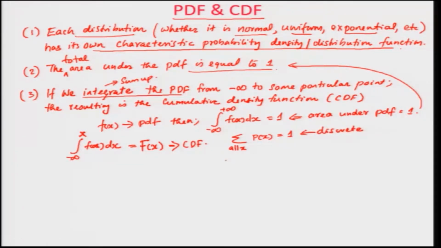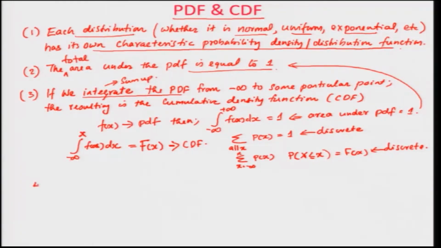Another example is the summation of x from minus infinity to some x, where P of x gives you the probability of x less than or equal to some x. This is your F of x in the case of discrete.